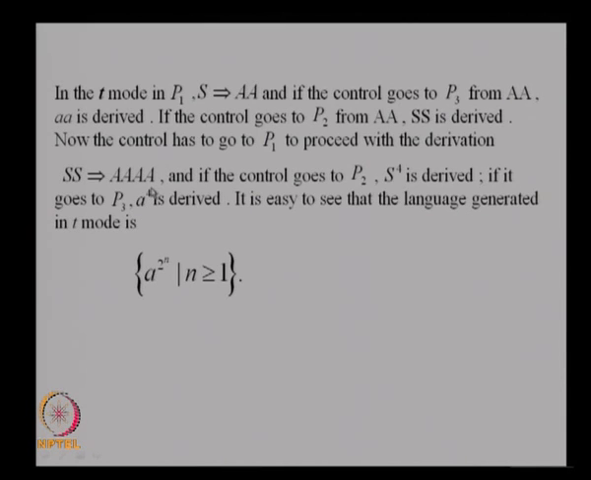So, you will find that you can generate a power 4, you can generate a squared, you can generate a power 8 and so on. So, the language generated in the T mode is a power 2 power n.